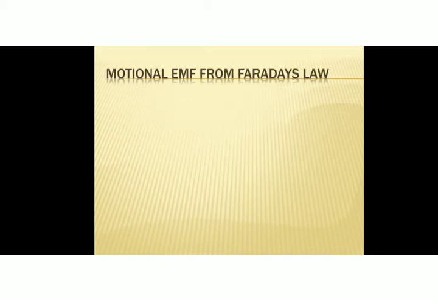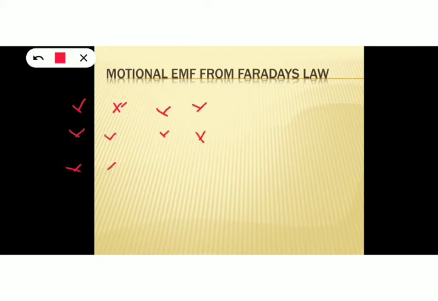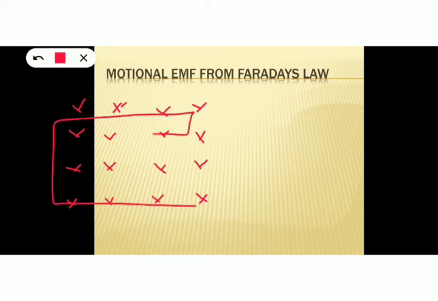Next, let's discuss how we can derive an expression for motional EMF from Faraday's law. So for that, consider a uniform magnetic field perpendicular into the plane of the paper. So first of all, consider a uniform magnetic field, and it is denoted by cross. Cross indicates that the magnetic field is perpendicular to the plane of the paper, or here the plane of the screen. Now place U-shaped conducting rails in the field.